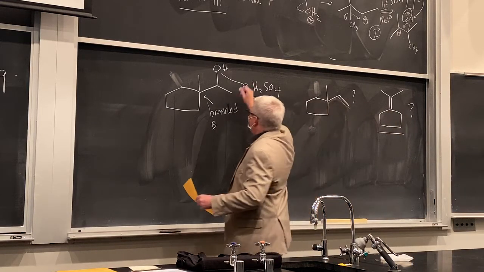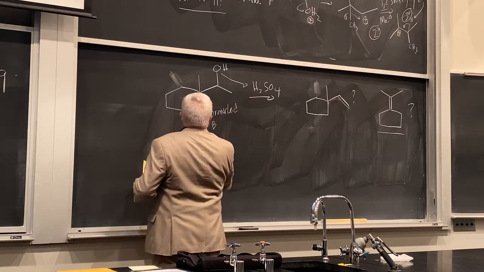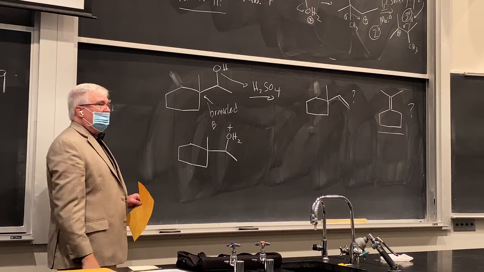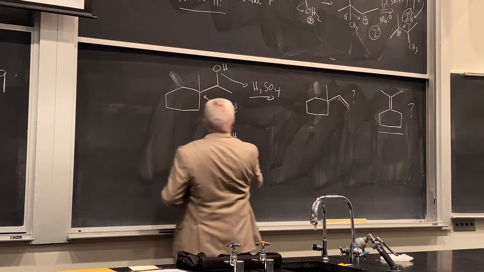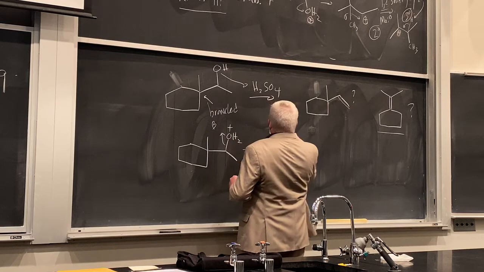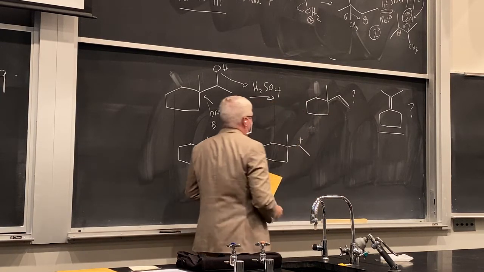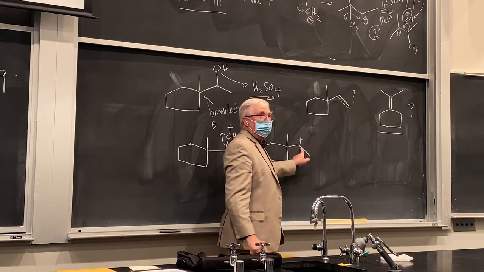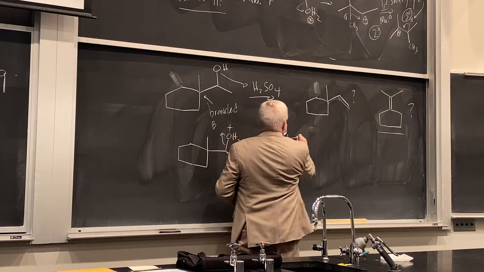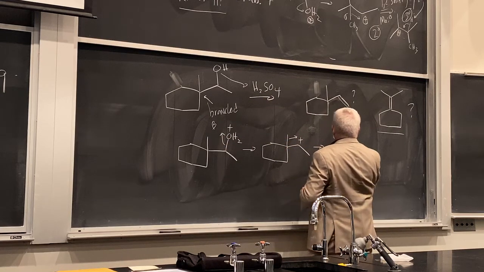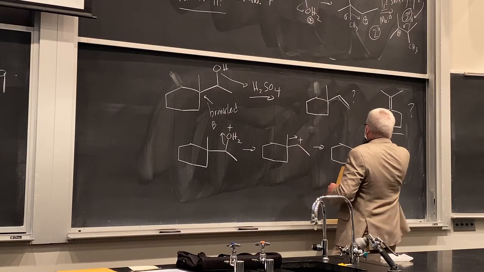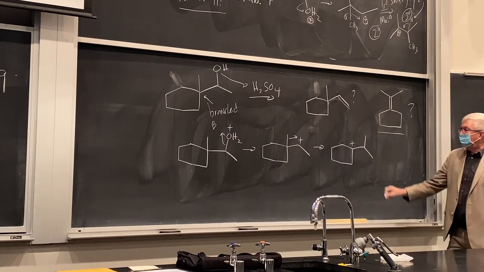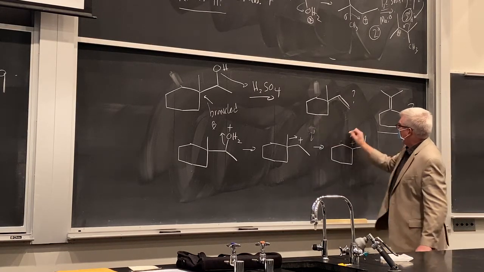Let's go ahead and protonate here. And what do we get? We get the hydronium ion. And it is secondary, so we would go through a carbocation. And you see, that's maybe where we'd expect the dehydration to occur. But what can occur here now? A shift, right? The alkyl group can move over. And we get an isopropyl out here now, and the tertiary carbocation right there. So it's again going from secondary to tertiary.